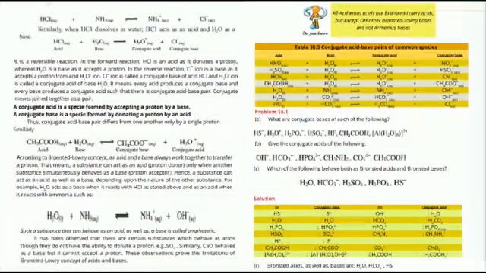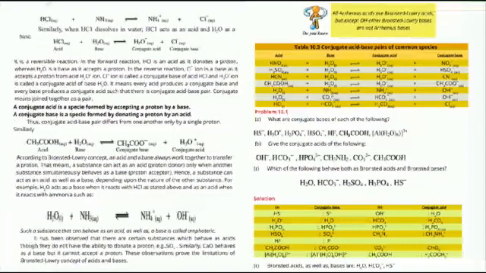Now HCl plus NH3, reversible reaction, NH4 positive plus Cl negative. NH4 positive becomes by the acceptance of one proton and Cl negative ion becomes by the donation of one proton. Similarly, when HCl dissolves in water, HCl acts as an acid and H2O as a base. HCl is an acid because it can donate a proton and H2O is a base because it can accept a proton.